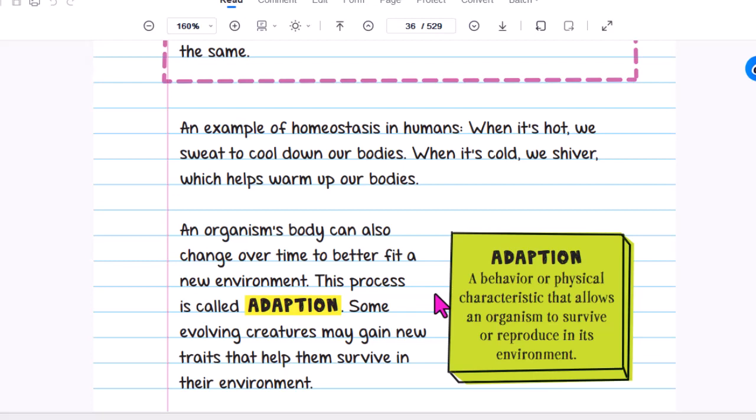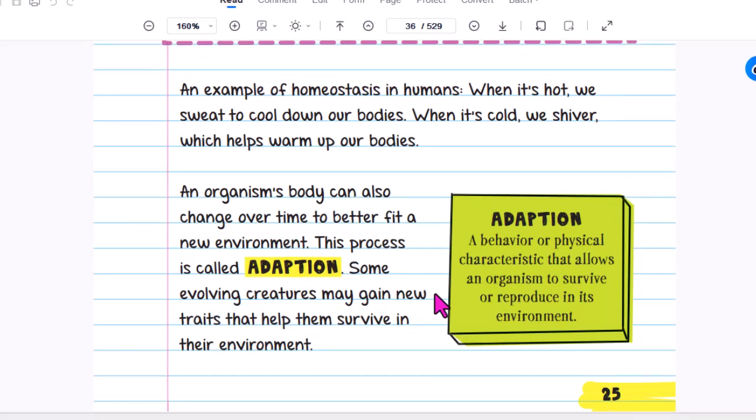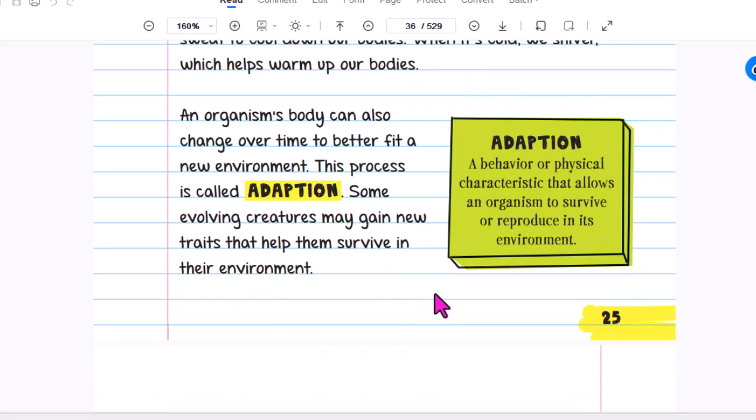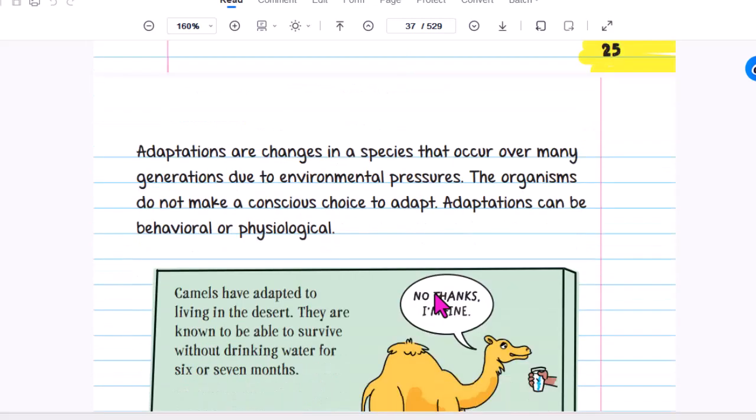An organism's body can also change over time to better fit a new environment. This process is called adaptation. Some evolving creatures may gain new traits that help them survive in the environment. Adaptation is a behavior or physical characteristic that allows an organism to survive or reproduce in its environment. Adaptations are changes in a species that occur over many generations due to environmental pressure. The organisms don't make a conscious choice to adapt. Adaptation can be behavioral or physiological.